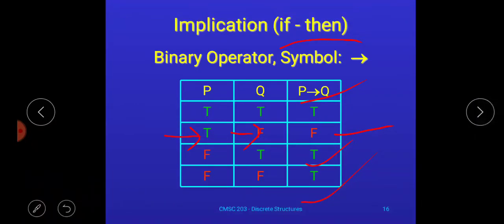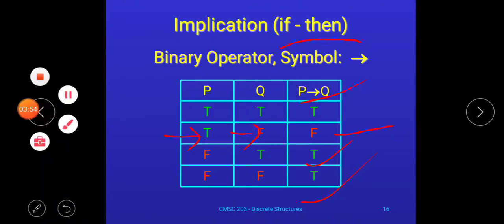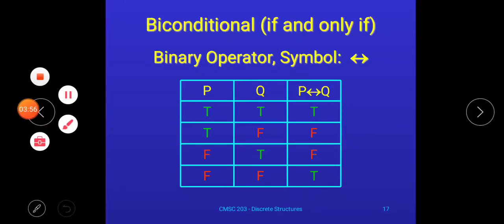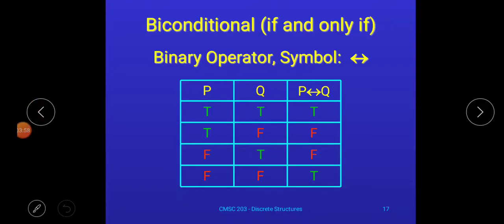Now we will discuss one more logical connective, that is if and only if. It is also called the biconditional logical connective, and it is denoted by using this symbol.